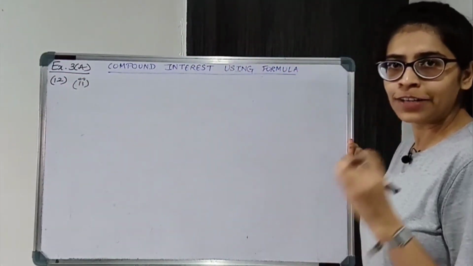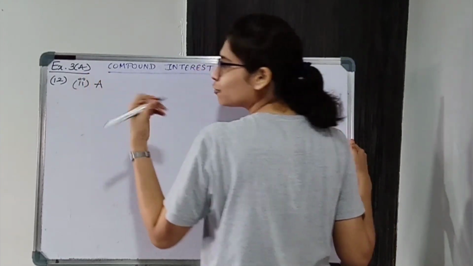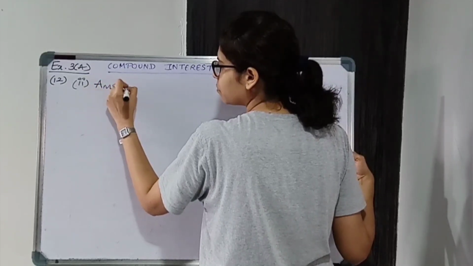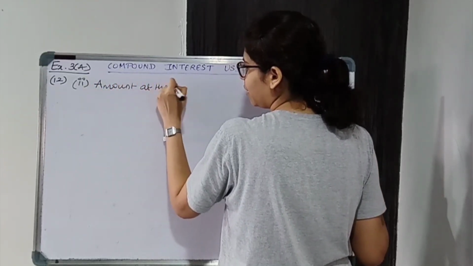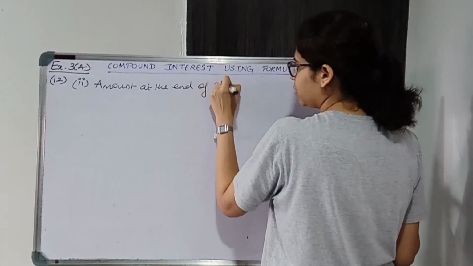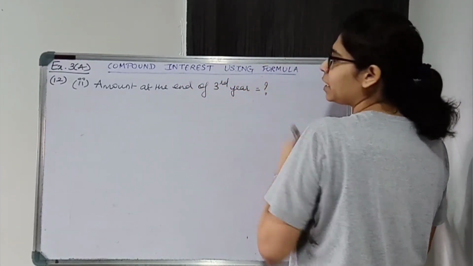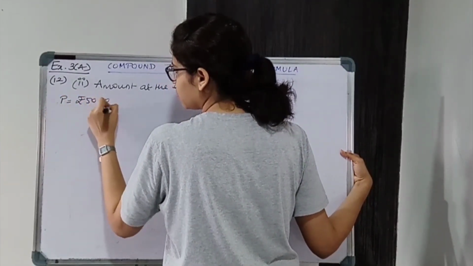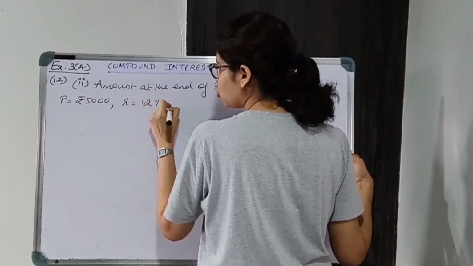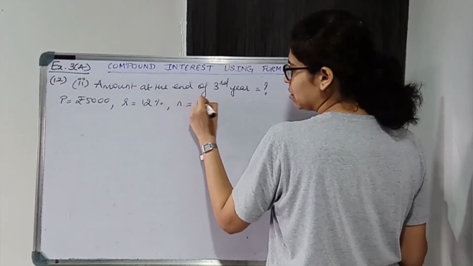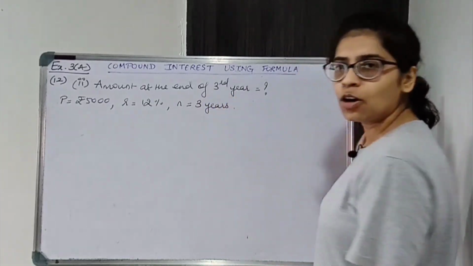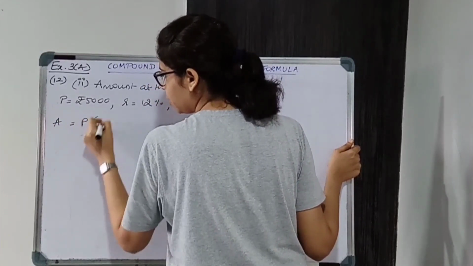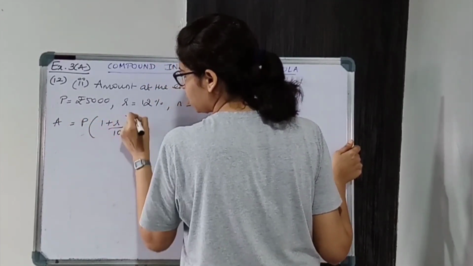Now in the second part we have to find the amount after 3 years, that is, at the end of the third year. What information do we have? We have the principal, R is 12% which we just found, and N will be 3 years. Now using the formula, A is equal to P into 1 plus R upon 100 raised to N.